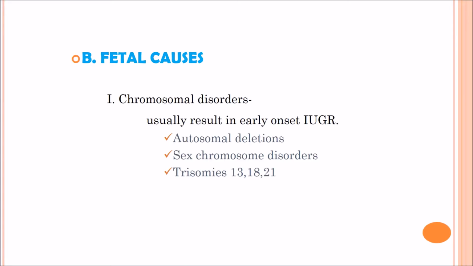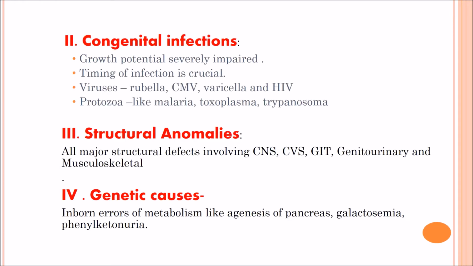What are the fetal causes of IUGR? First one is chromosomal disorders. This usually results in early onset IUGR: autosomal deletions, sex chromosome disorders, and trisomies of chromosomes 13, 18, and 21. Second is congenital infection. Growth potential is severely impaired, and timing of infection is crucial.